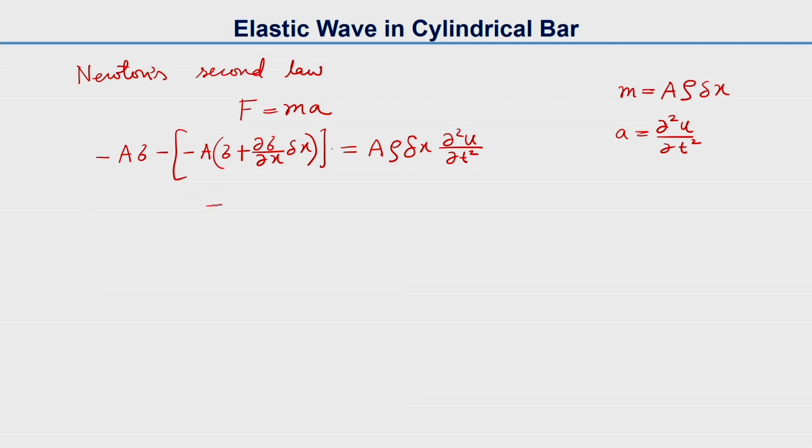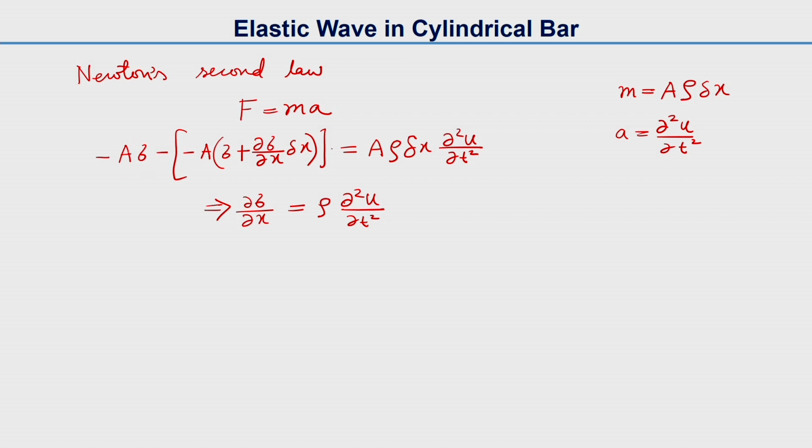Now we can simplify this expression, which gives us the partial of sigma with respect to x equals rho times the second partial of u with respect to t.